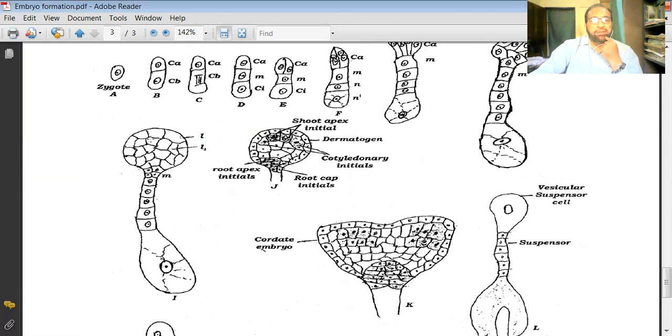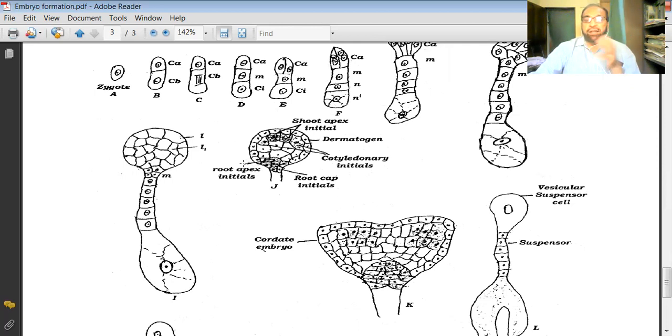Later on what happens? These apical cells that you saw here as 1, 2, then 4, then 8, after the multiple cell structure forms, we will find that a complex structure forms, and this is considered the apex part. Toward the upper side the initial shoot apex structure develops, where the dermatogen layer, means the second layer, is present, which divides and forms the different cotyledon layer structure.